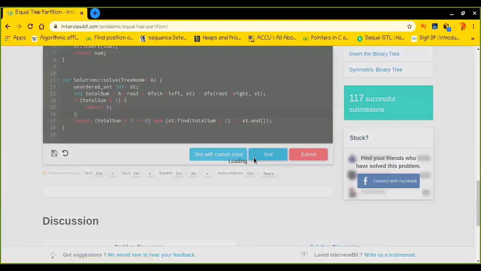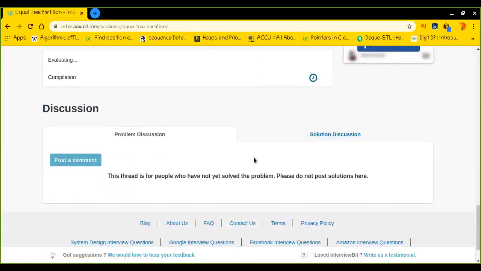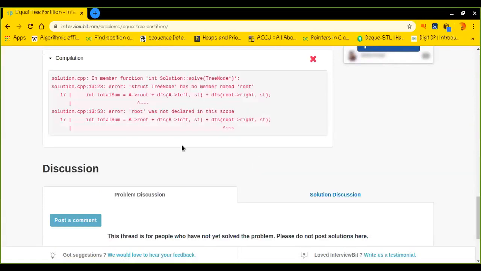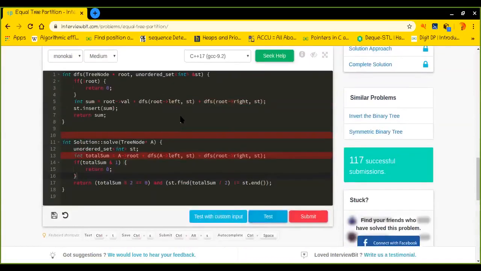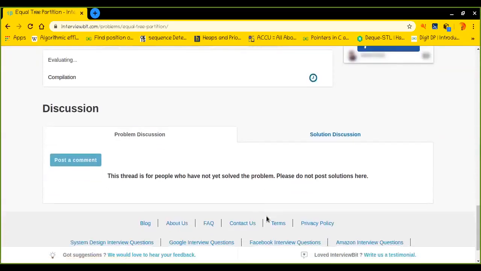Let's test this out to see whether it is working or not. Okay, there is an error. What is the error? Okay, there is no root. Oh my god, it should be value, and it should be left, it should be right, st. Yeah, now it should work.